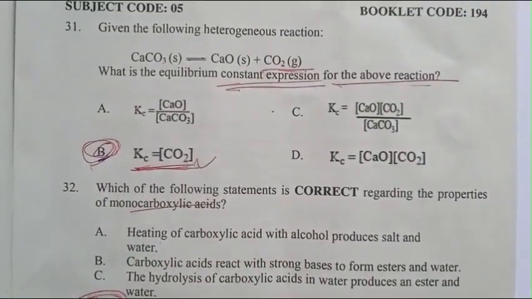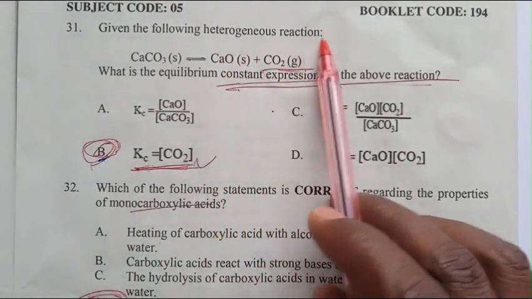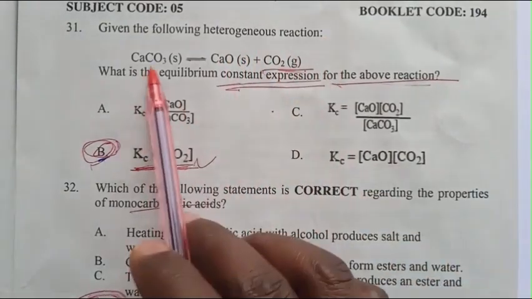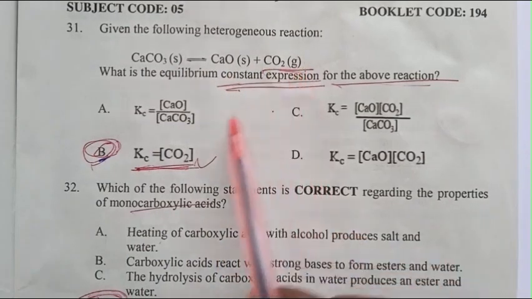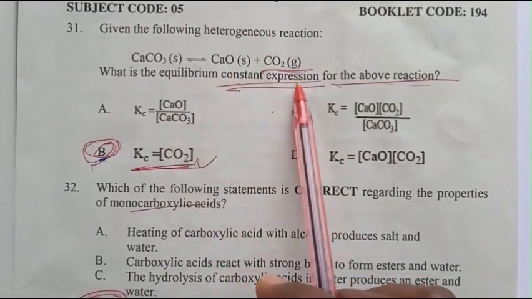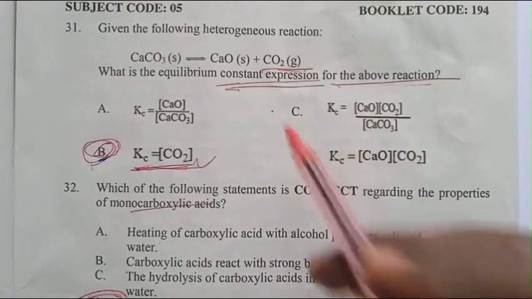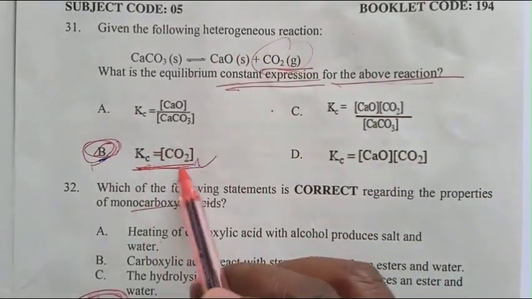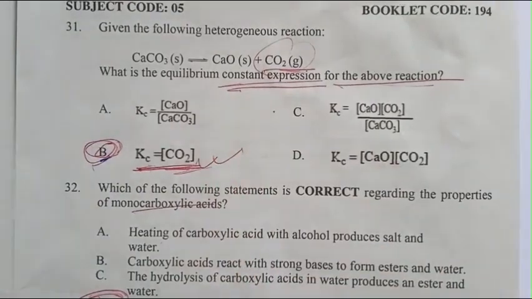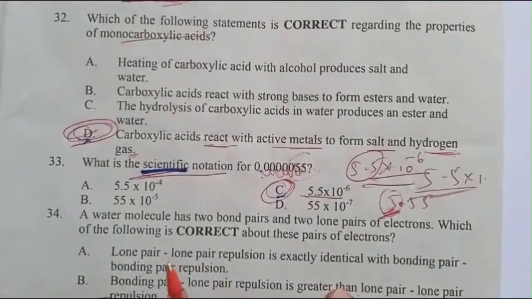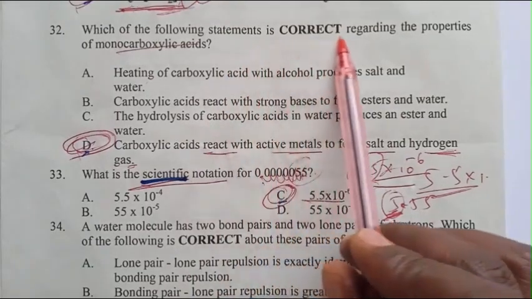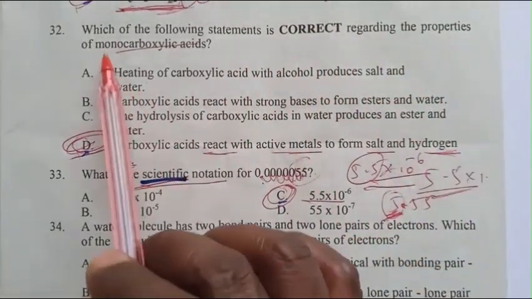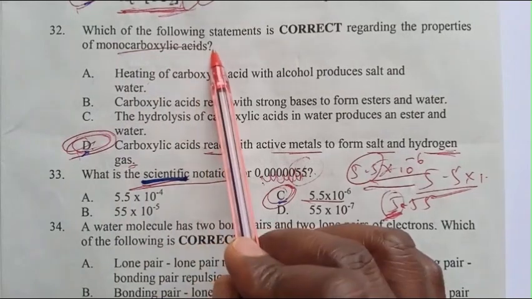Question 31. Given the following heterogeneous reaction, calcium carbonate decomposes to calcium oxide plus carbon dioxide. What is the equilibrium constant expression for the above reaction? Kc equals carbon dioxide concentration. The answer is B.